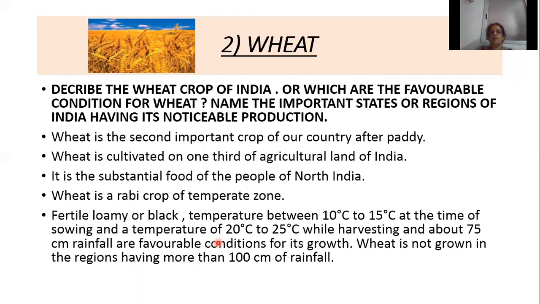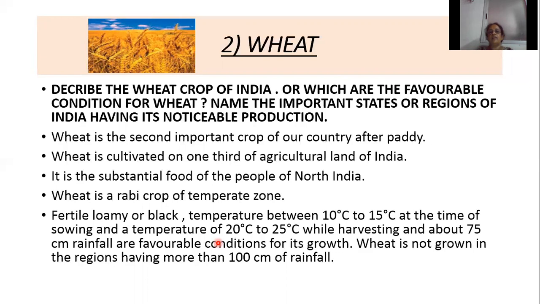So what are the favorable conditions? Fertile loamy or black soil, temperature between 10 degrees Celsius to 15 degrees Celsius at the time of sowing the seeds. And while harvesting, temperature should be 20 degrees Celsius to 25 degrees Celsius. And how many centimeters of rainfall? 75 centimeters of rainfall. And wheat is not grown in the regions having more than 100 centimeters of rainfall. So wheat is not cultivated in those regions which receive more than 100 centimeters of rainfall.